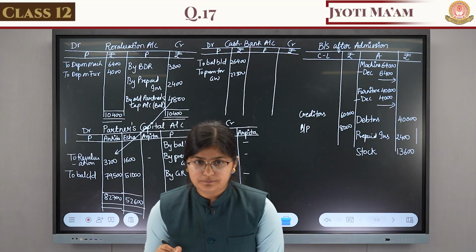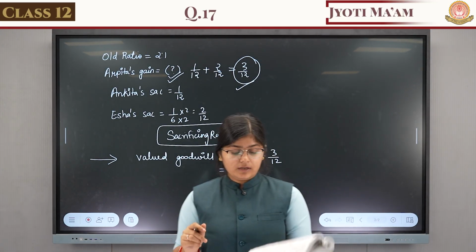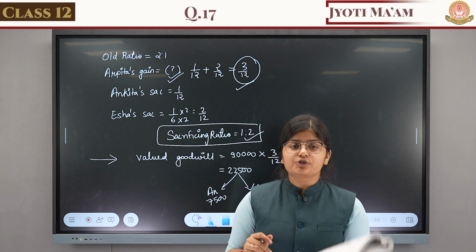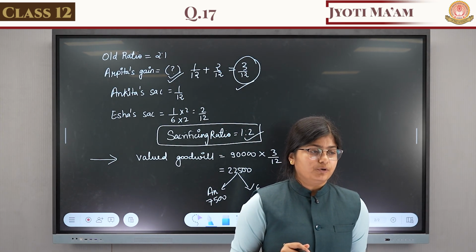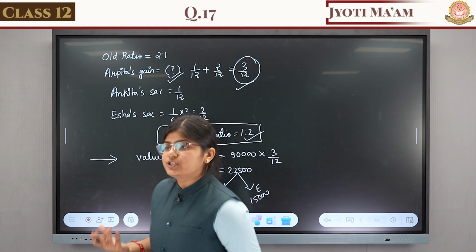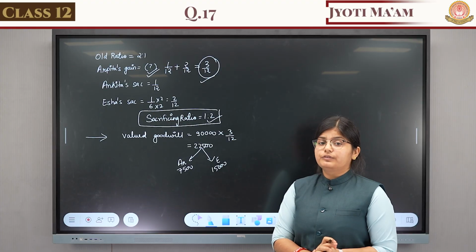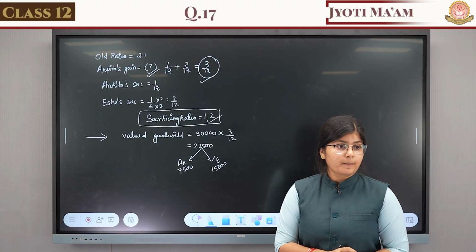Now coming to the second adjustment. What is given? Arpita is to bring proportionate capital. Proportionate capital means she will bring her capital as per her share. So first of all, we will discuss the total share of the business.